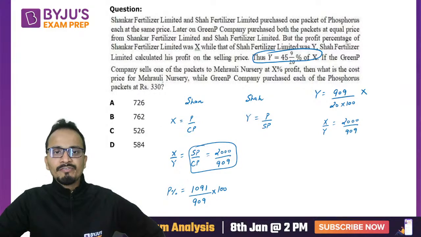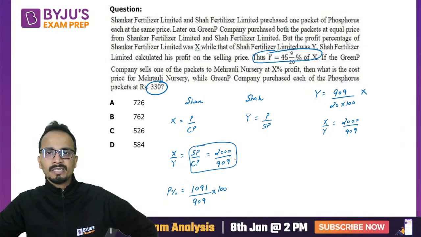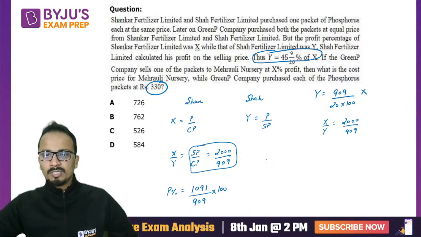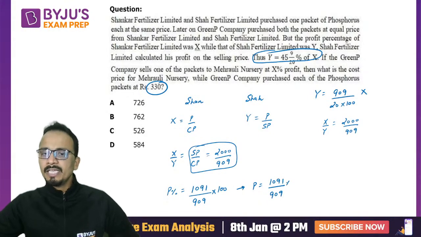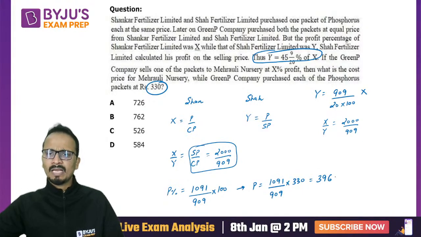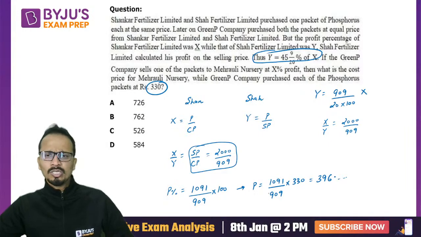Now they are saying that if cost price is 330, then what will be the selling price? Okay, so I'll calculate the value of profit using this. So from here, the value of profit will be 1091 upon 909 into 330. Now this value is difficult to calculate. I've already calculated it for you just to save time. We are just discussing how this question can be done. So the profit value is 396.